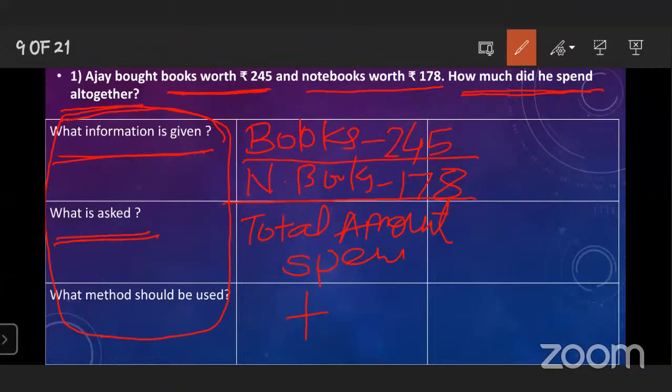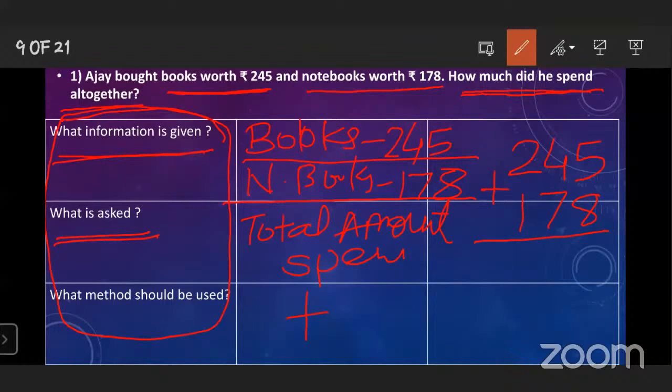What is the worth of book? 245. And worth of notebook? 178. And which method we have to follow? We have to use addition. Give the addition symbol. Then do the addition. 5 plus 8 is equal to